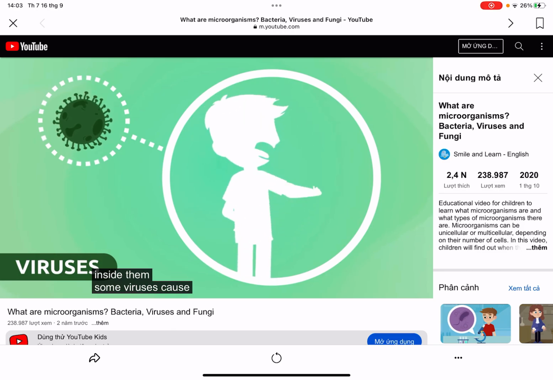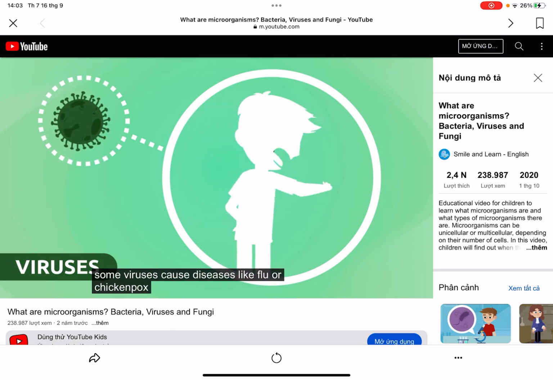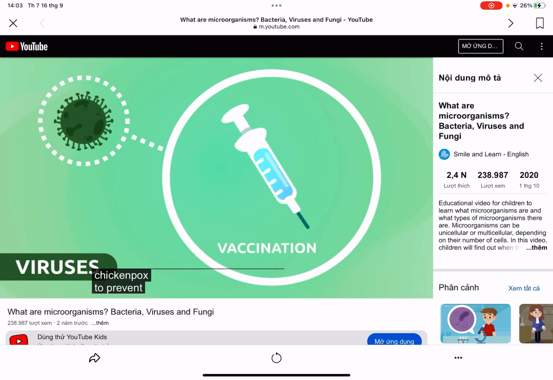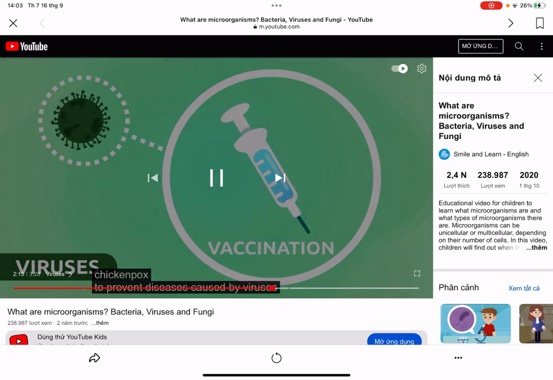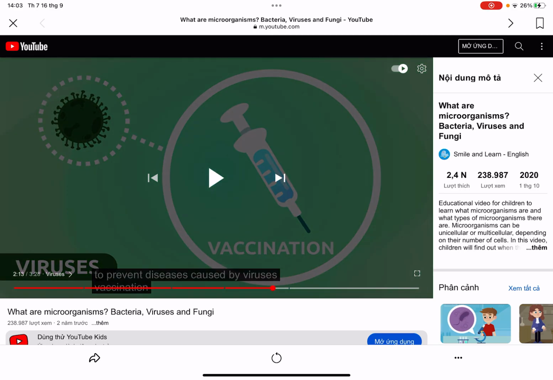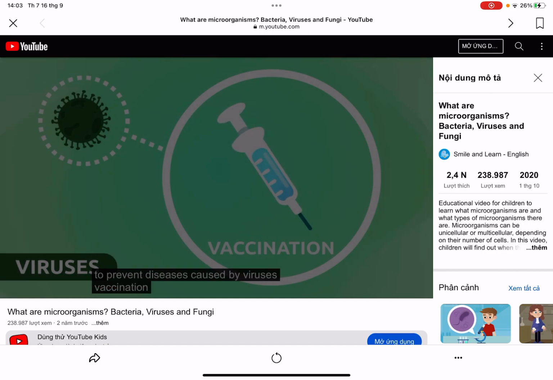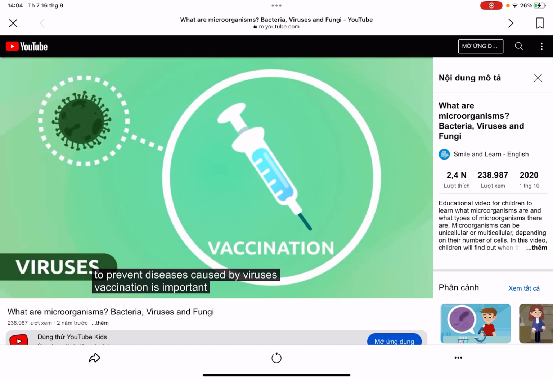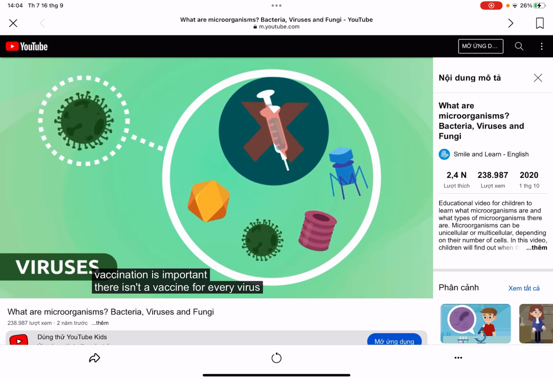Some viruses cause diseases like flu or chickenpox. To prevent diseases caused by viruses, vaccination is important. There isn't a vaccine for every virus.